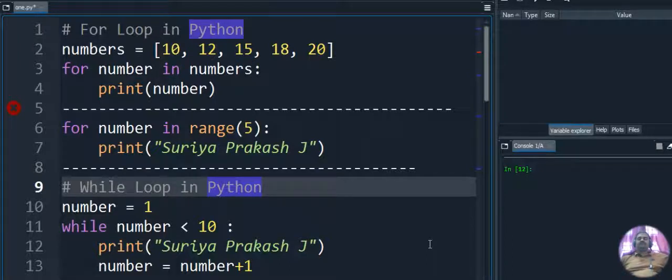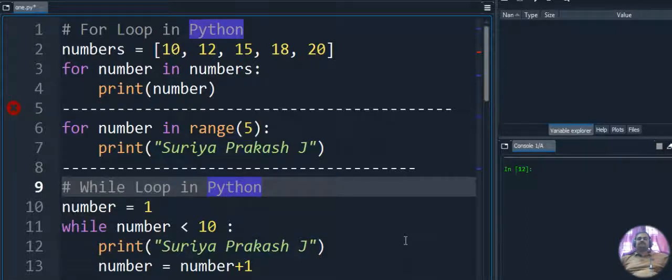So the for loop is not like a traditional for loop. In the traditional for loop, we have initialization, condition, and increment or decrement operators. But in Python programming, we execute the for loop like a for each statement. I hope if you learnt Java programming, you may know about the for each statement. If you don't know, I will surely explain that in my program example. So it's easy to understand.